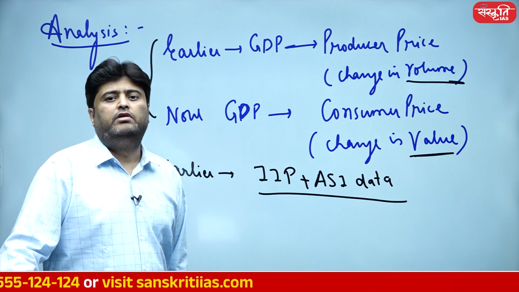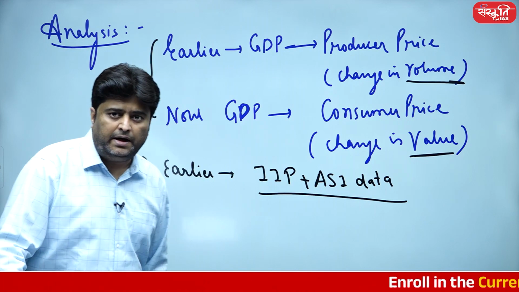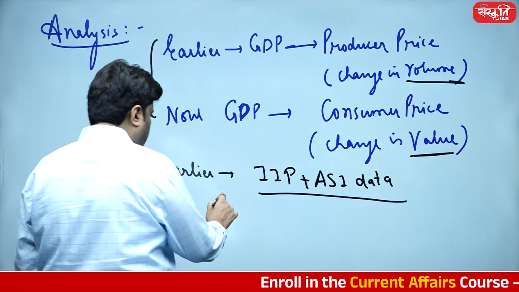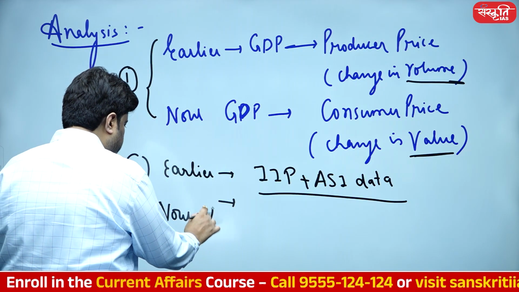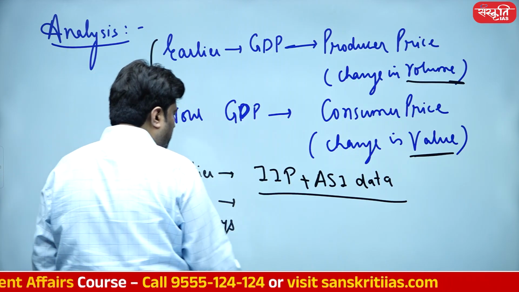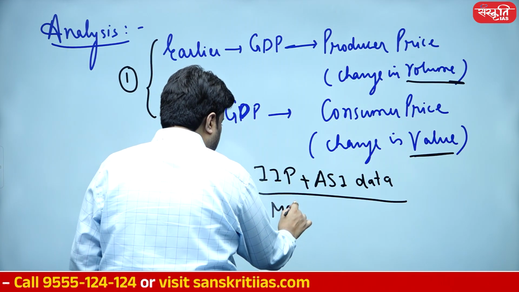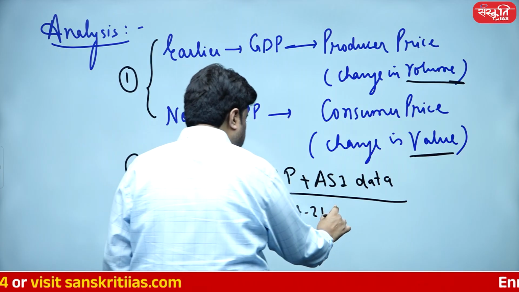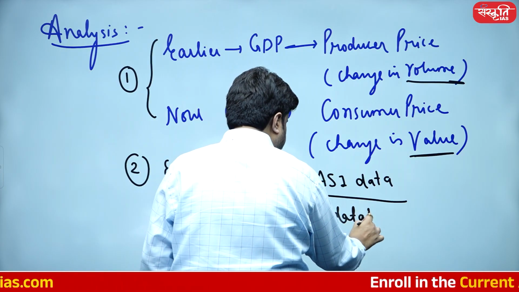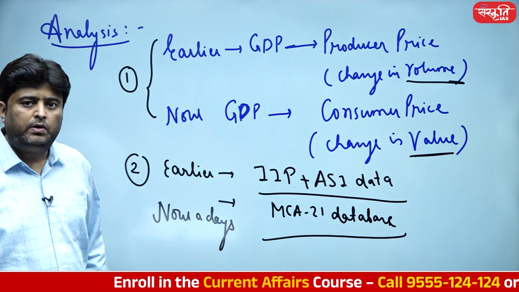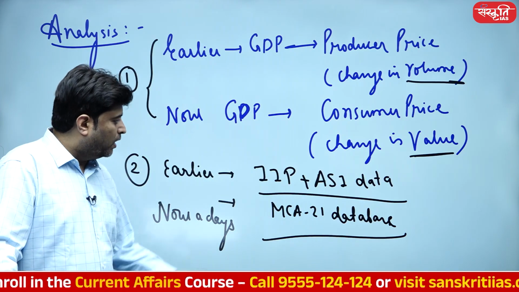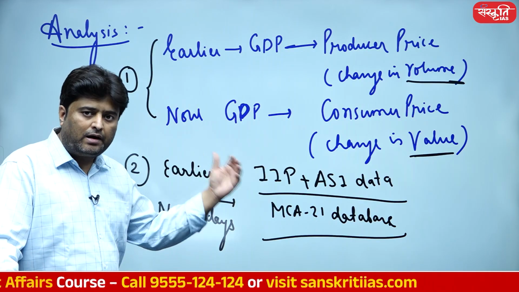So we were calculating GDP only from IIP and ASI data. These days, we are calculating GDP from the MCA 21 database, which is much broader compared to IIP and ASI. So IIP and ASI was for our earlier calculation.